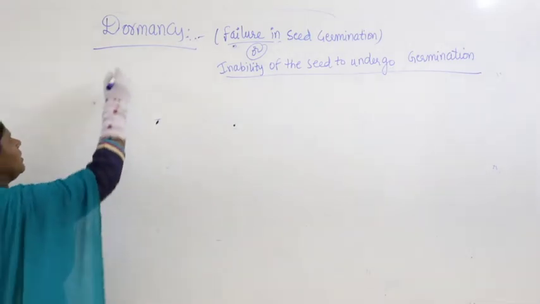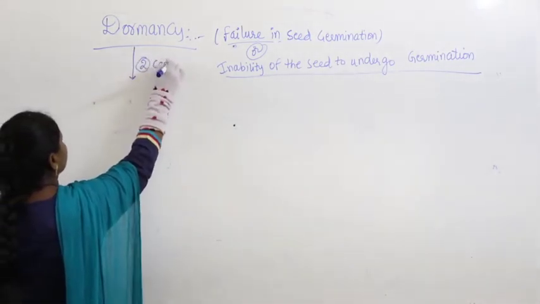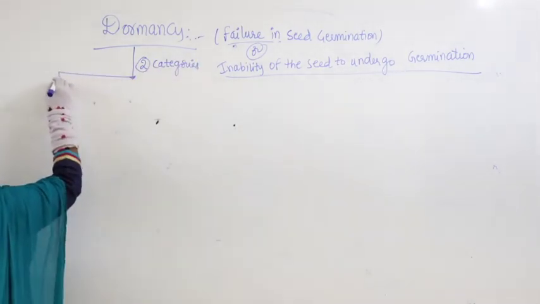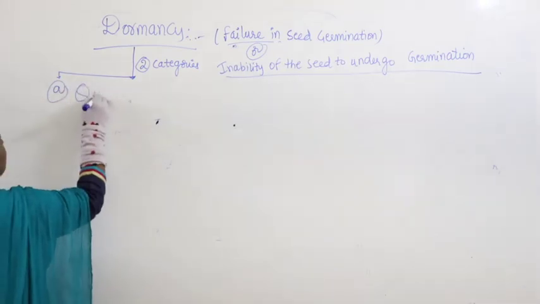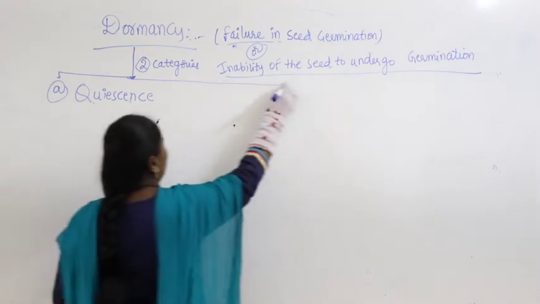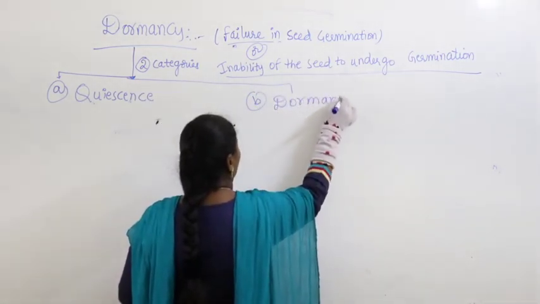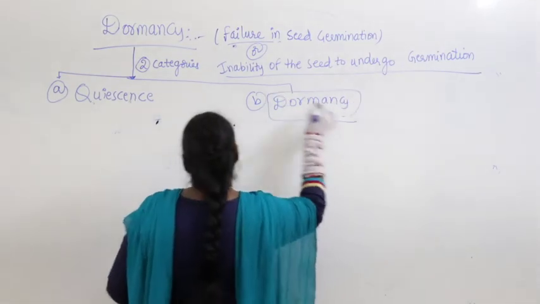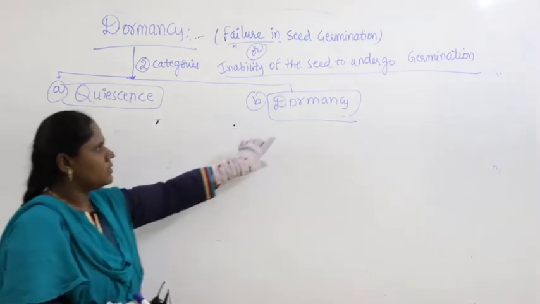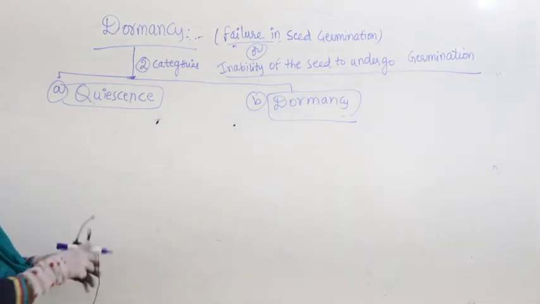Now dormancy is generally divided into two types or two categories. The first one is quiescence and the second one is dormancy. What is quiescence here? Quiescence is nothing but seed failed to germinate